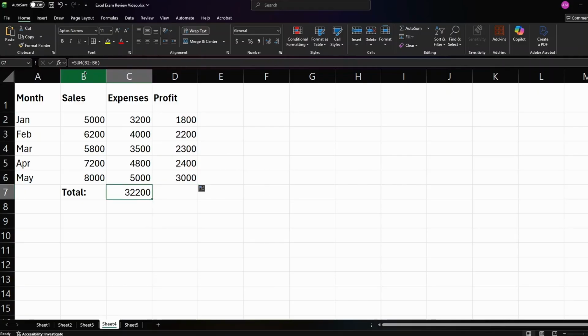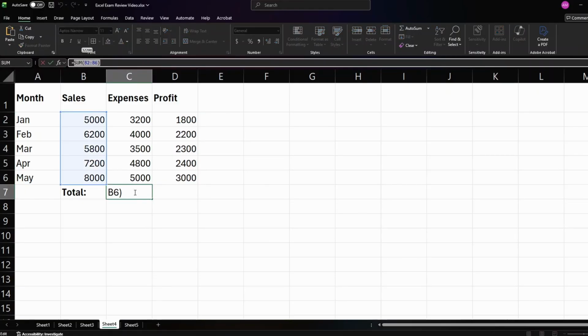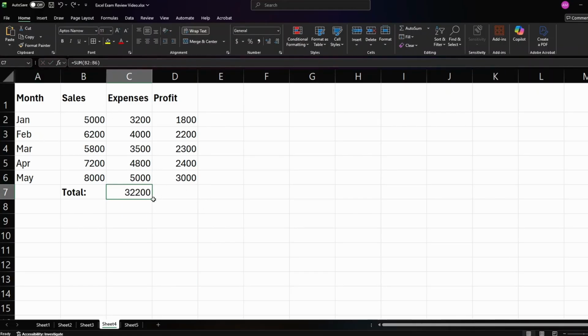We can also do a sum function for our total expenses, and we can similarly, let me undo that, drag this over here, which is going to give us the sum of our profits.